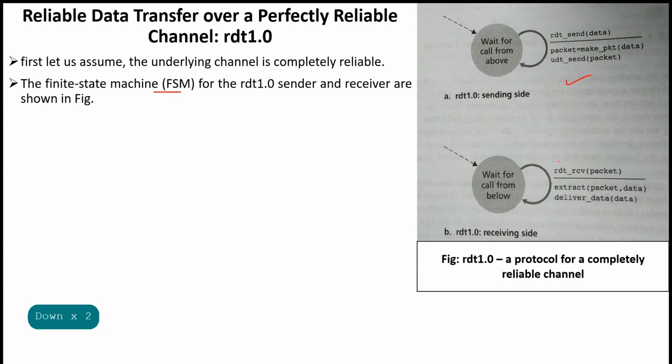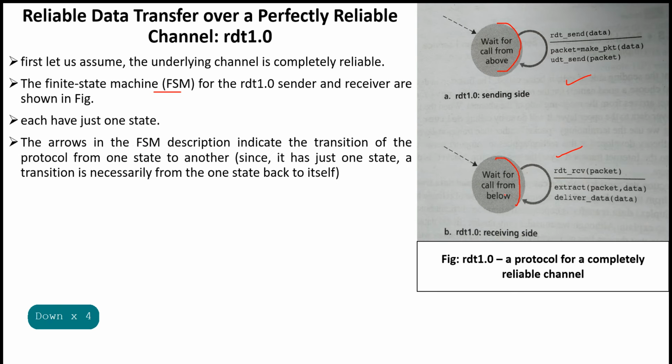This one is the sending side and this one is the receiving side, and each has just one state. See here, the sending side has only one state, and the receiving side also has only one state.